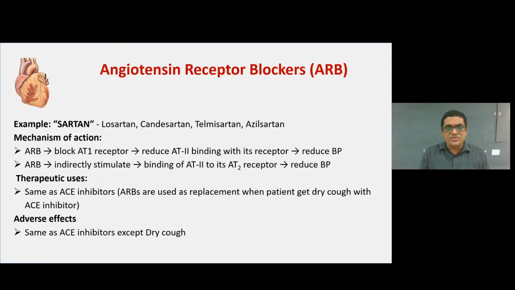The next drug class is angiotensin receptor blockers, that is ARB. All sartans are included in this class: losartan, candesartan, telmisartan and azilsartan. Mechanism of action: these drugs block the AT1 receptor and reduce the binding of angiotensin 2 to its receptor, and thereby reduce the blood pressure. Also, they indirectly stimulate the binding of angiotensin 2 to its AT2 receptor and reduce the blood pressure. Therapeutic uses are the same as ACE inhibitors. Adverse effects are the same as ACE inhibitors except dry cough.